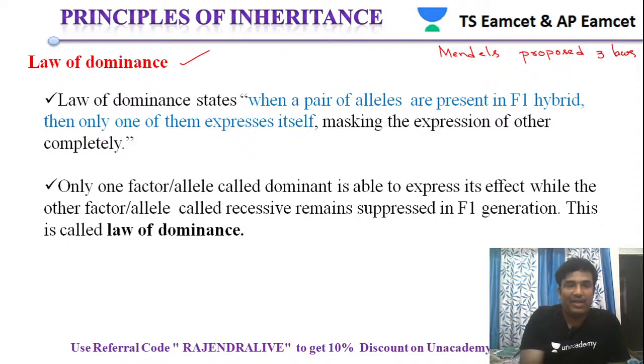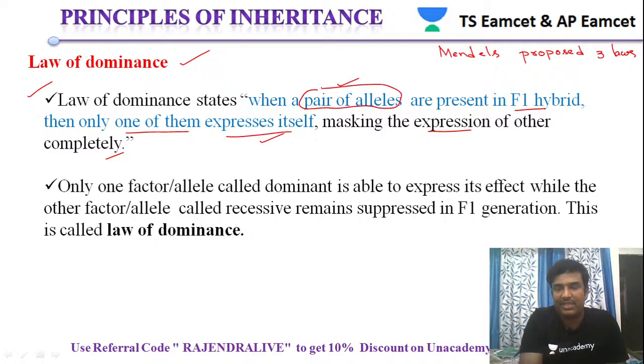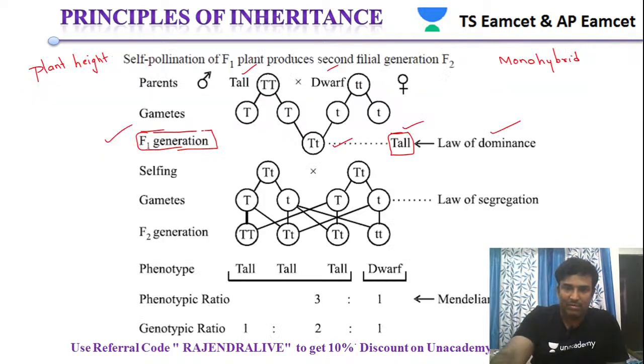Now let's see what he said in the law of dominance. He states that when a pair of alleles is present in an F1 hybrid, then only one of them will be expressed. Only one of them is expressing and masking the expression of the other completely. Now what is that pair of alleles? The pair of alleles is present in the F1 generation.